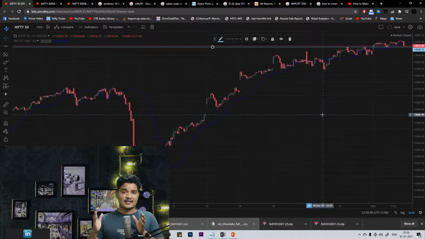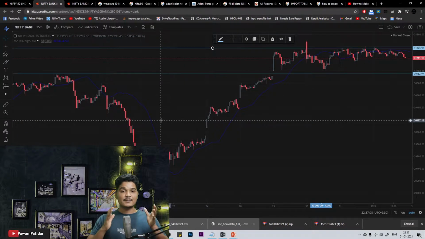That's why we are going to analyze open interest and change in open interest data as well, so that we can find out weekly support and resistance. Here I am taking 15 minutes candle. I cannot go lower than that, otherwise there will be a lot of false signals. I cannot go higher than 15 minutes as well, because that will be monthly or quarterly support and resistance.